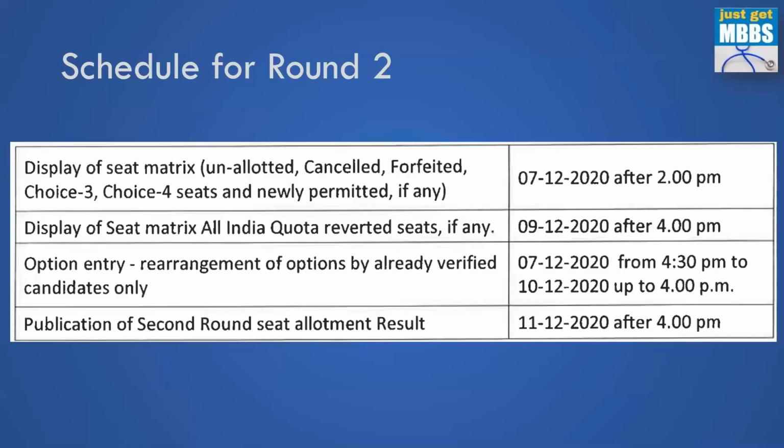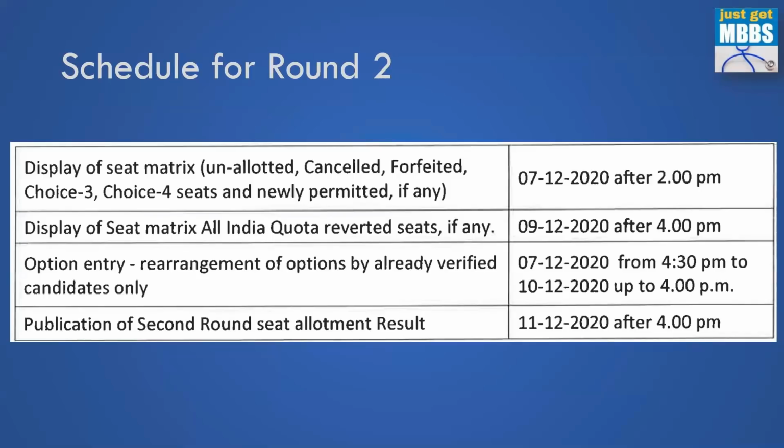So this is the schedule for Round 2 Karnataka. Display of seat matrix by 7th December 2 p.m. In fact, they have done it already. So that's what we are going to discuss today. And then the display of seat matrix from All India quota reverted seats. So whatever seats come from the All India quota will also be added. Of course, this is not applicable for other state candidates.